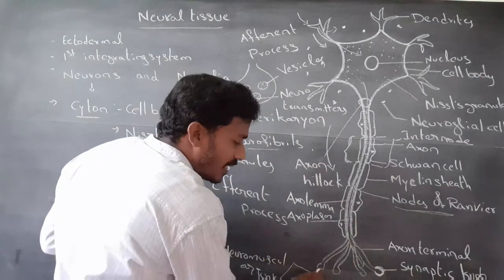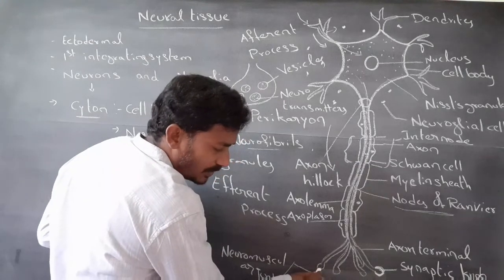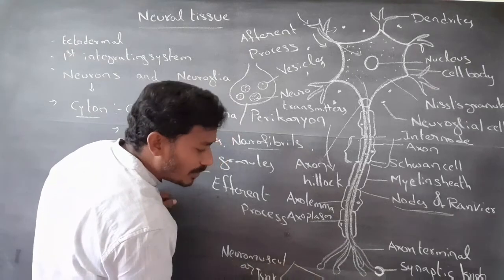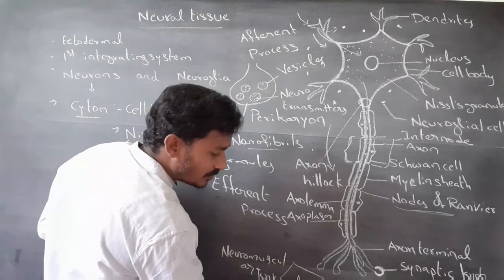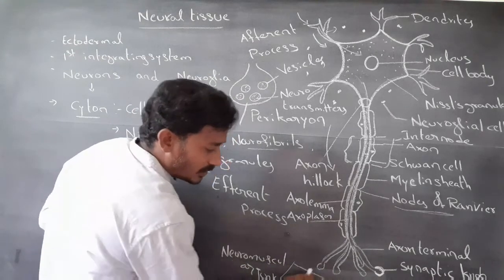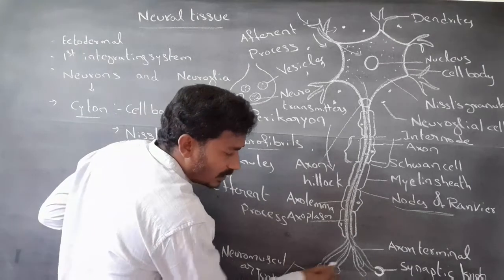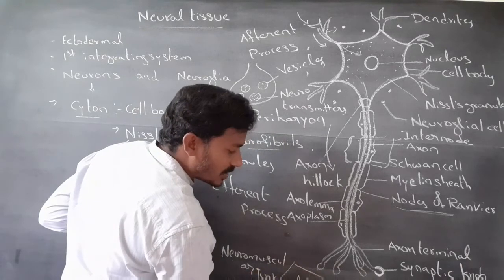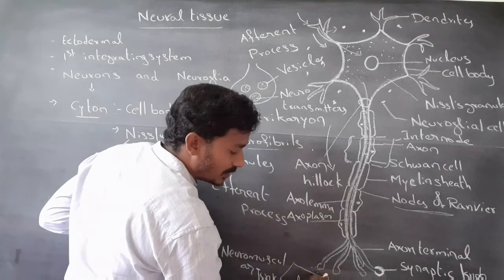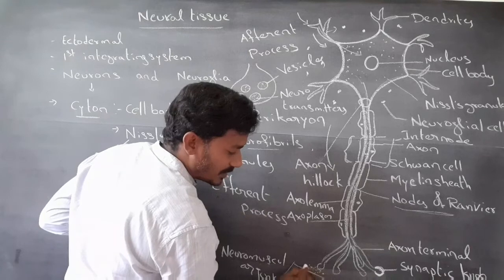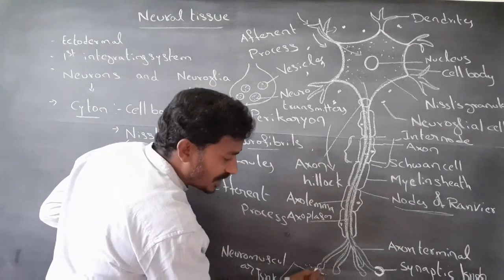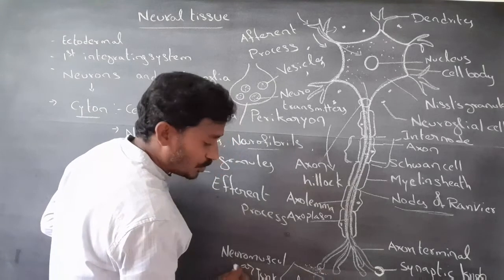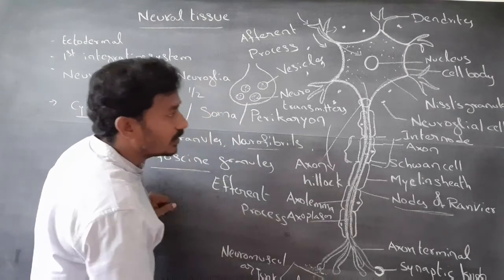Next, the gap between the axon terminals and muscle is called neuromuscular junction. This is muscle. The gap between the synaptic knobs and the muscle is called neuromuscular junction. This is a synapse, a communication junction.